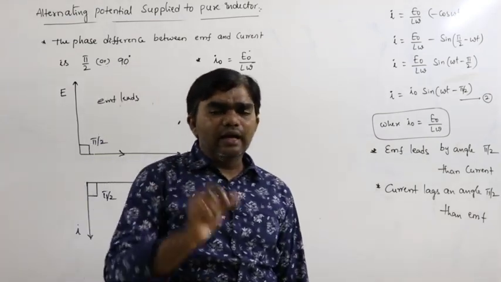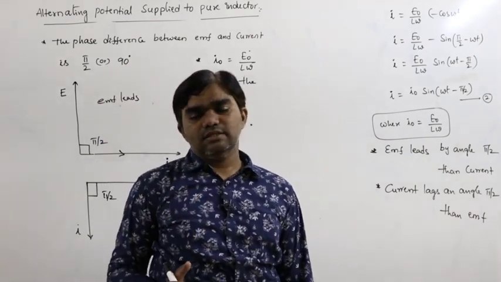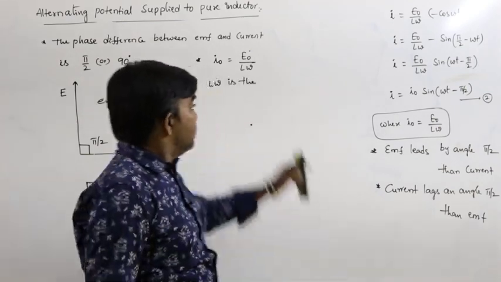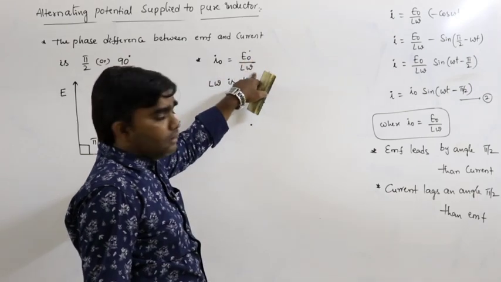According to Ohm's law, current can be written as potential by resistance: V equals IR, or I is equal to V by R. But here I is equal to E naught by L omega.